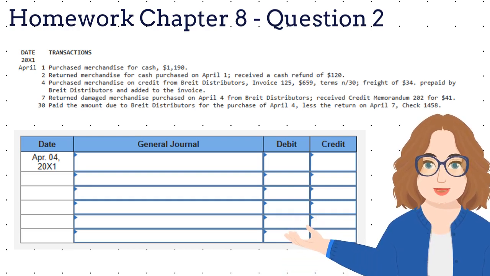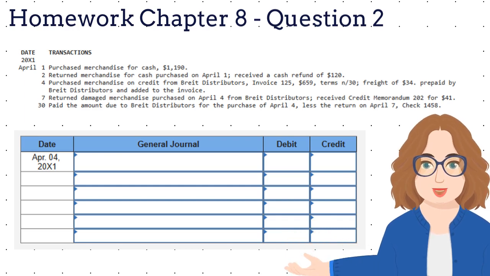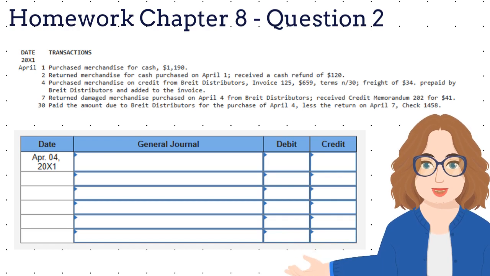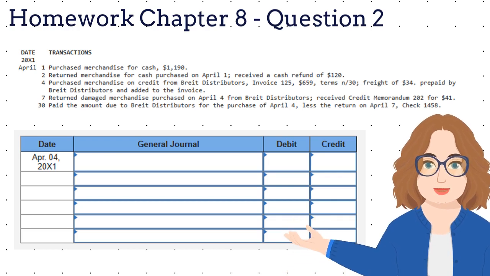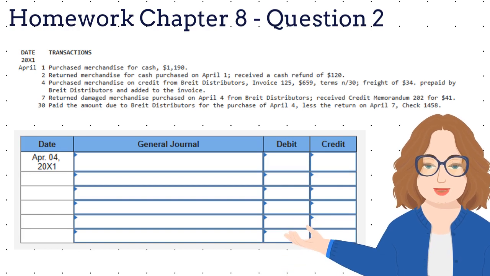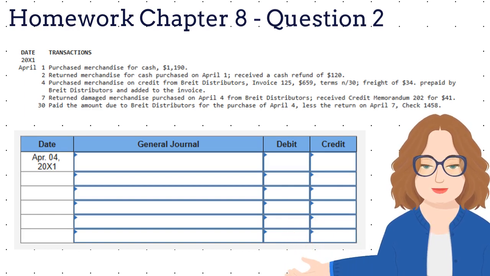First, though, we'll read it. Purchased merchandise on credit from Bright Distributors with invoice 125 for $659, terms net 30, freight of $34. Prepaid by Bright Distributors and added to the invoice.